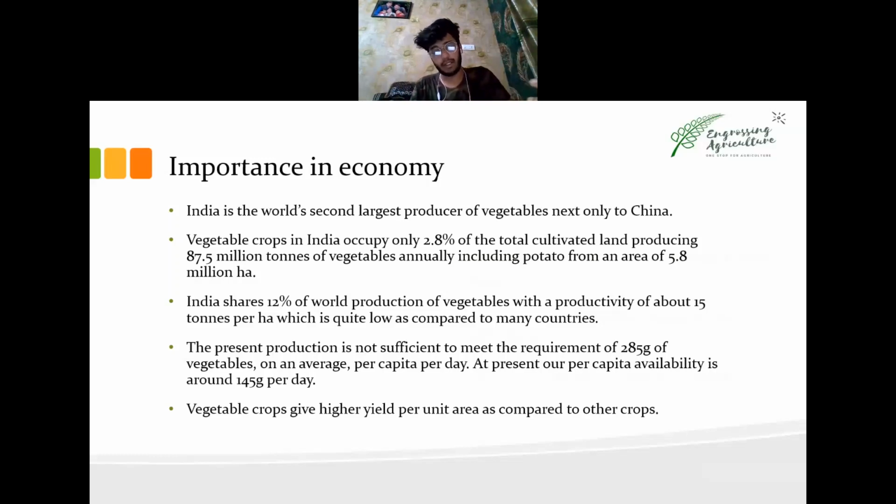After China, India is the second largest producer of vegetables. Vegetable crops in India occupy 2.8% of total cultivation land, producing 85.5 million tons of vegetables annually from an area of 5.8 million hectares. Now, if you're going for competitive exams, then you must take care of these figures. They get updated every year.